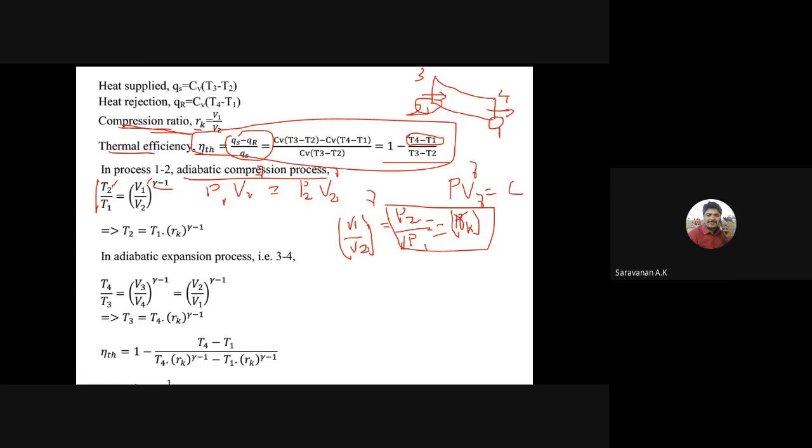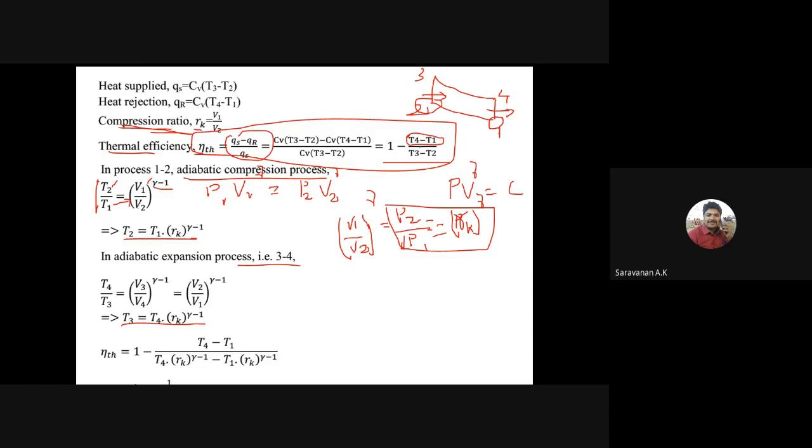So substituting T1 here, T2 is equal to T1 into compression ratio power gamma minus 1. For the same, in the process of 3 and 4, here T3 in terms of T4, and T2 in terms of T1.